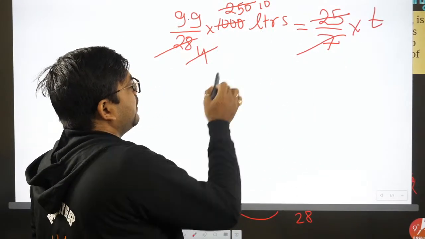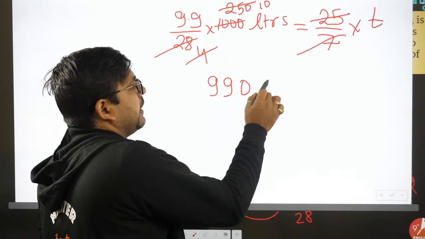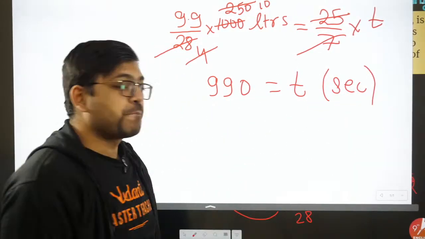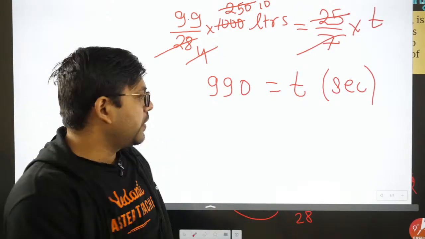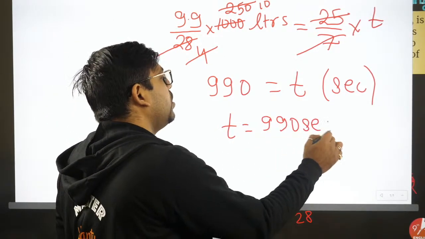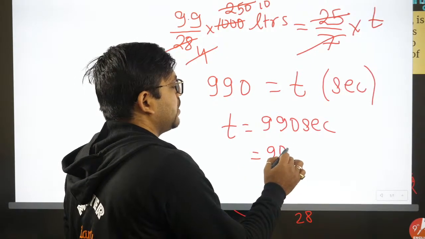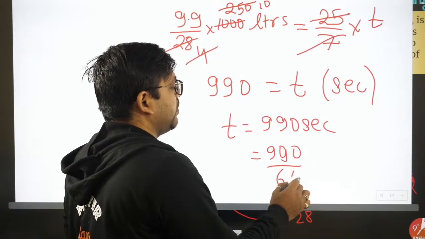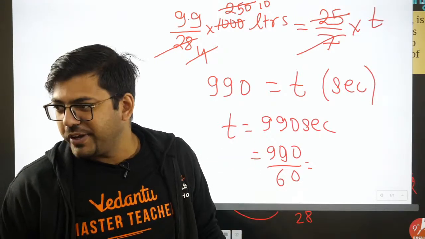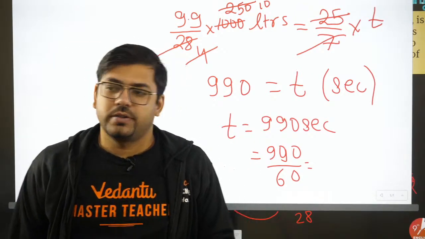So we have 99 into 10, 990, and this is t. And this t is in seconds, please mind it. So 990 seconds we got the time. So time is 990 seconds. Either you take this, or if you want to convert it into minutes, 990 divided by 60 could also be one of the options, and then you can do the solving. Fine. Did you all understand it or not? That is my first question.